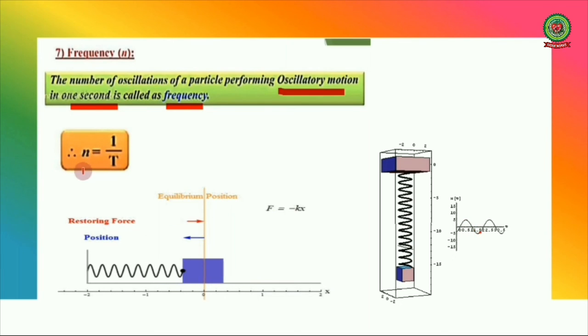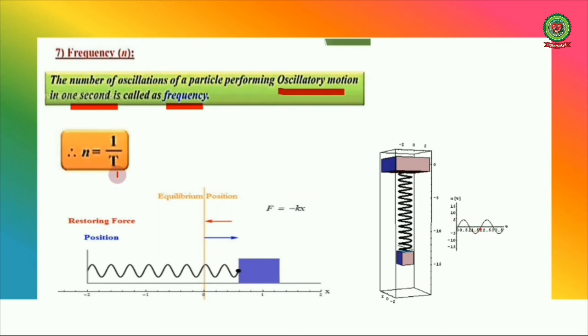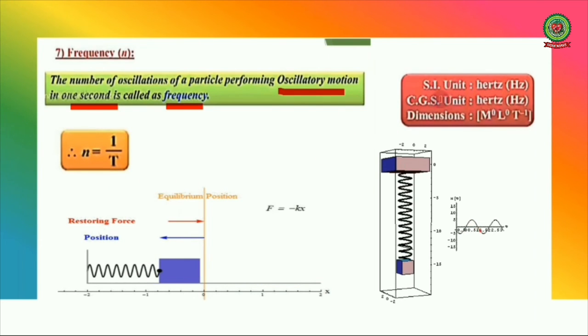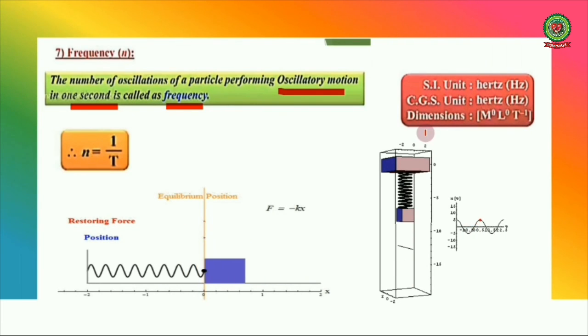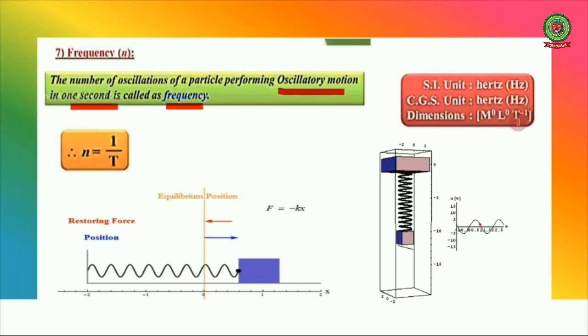Remember, frequency is the reciprocal of time period. So we can write frequency is equal to 1 by T. Its SI unit is hertz, CGS unit is also hertz. Its dimensions are 0 in M, 0 in L and minus 1 in time.